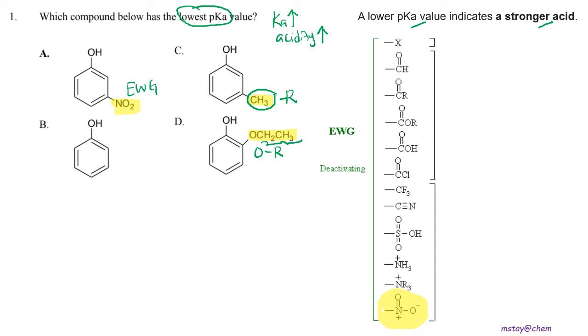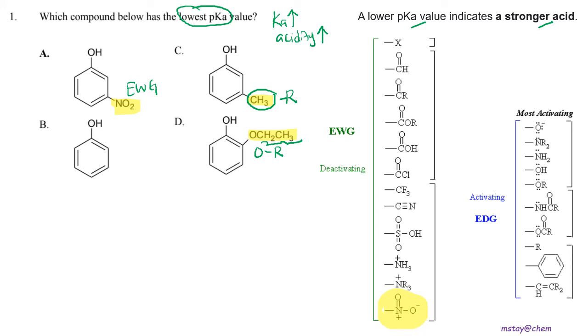So if it is not in the list of EWG, it most probably is an alkyl group, and the R and OR are electron donating groups. So let us remark first: this is the EDG, and this one is also EDG.